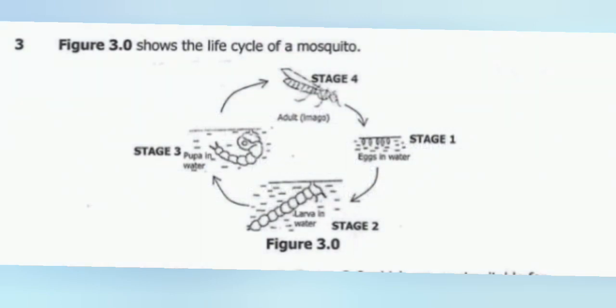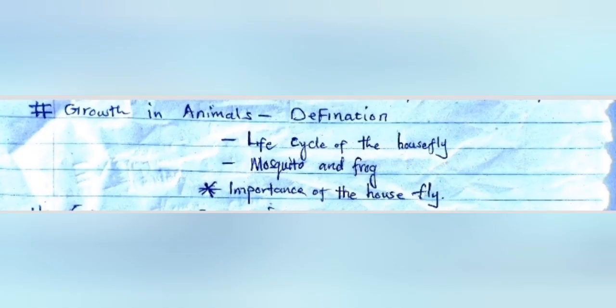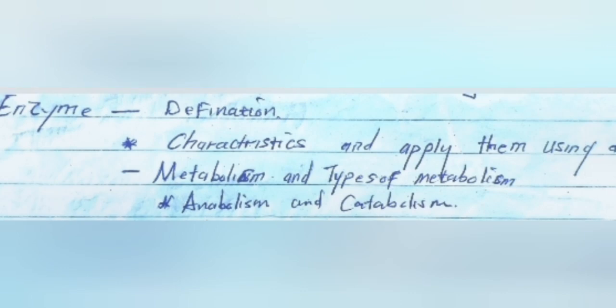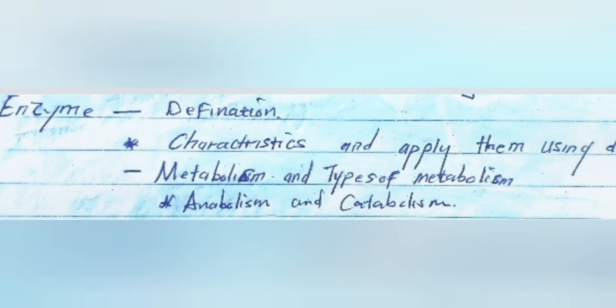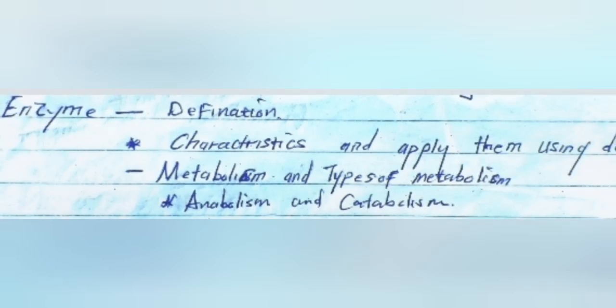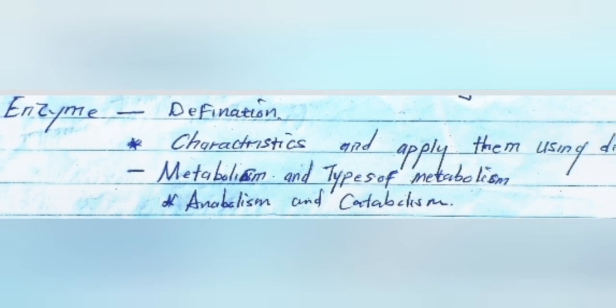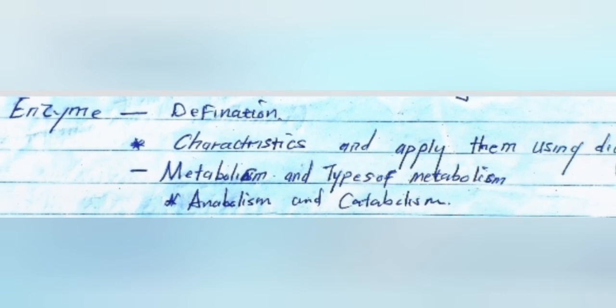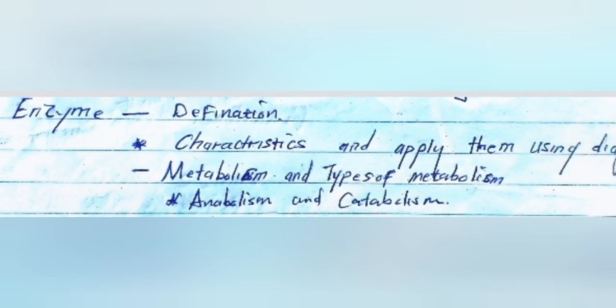Then the next topic which is likely to come in your paper is enzymes. On this part, they can combine enzymes and digestion. The first thing you need to know is how to define an enzyme and the definition of a catalyst, and also examples of enzymes in humans, the types of enzymes like extracellular enzymes and intracellular enzymes, and also the examples.